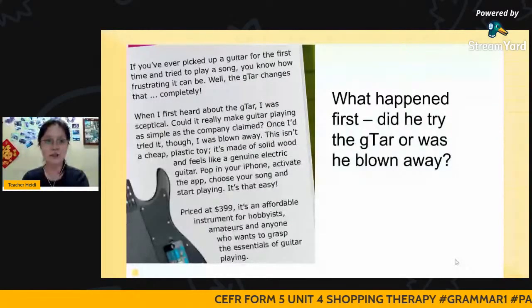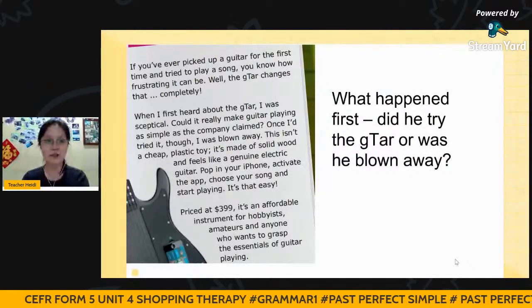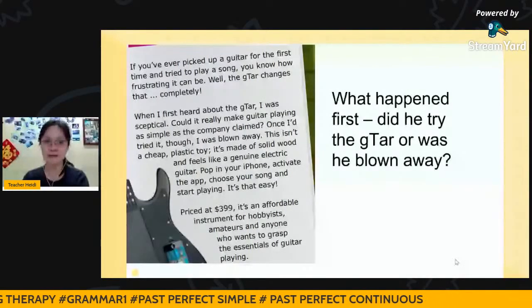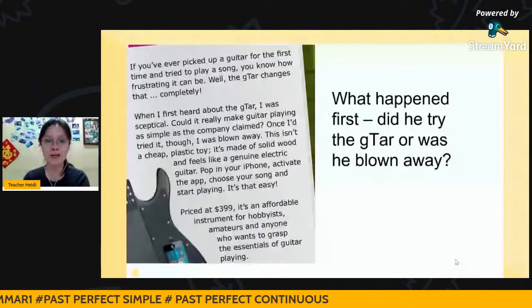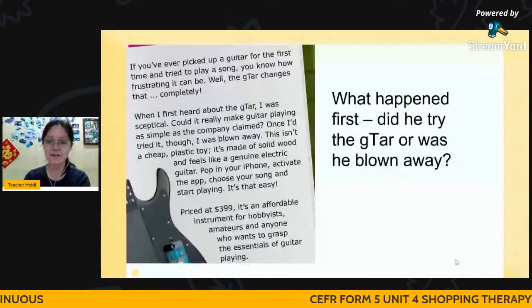This isn't a cheap plastic toy. It's made of solid wood and feels like a genuine electric guitar. Pop in your iPhone, activate the apps, choose your song, and start playing. It's that easy. So now look at the I'd.